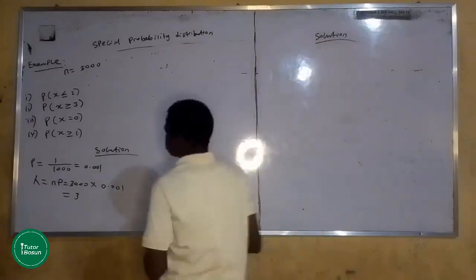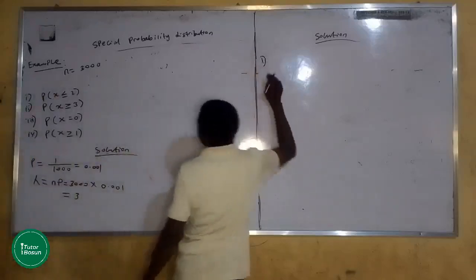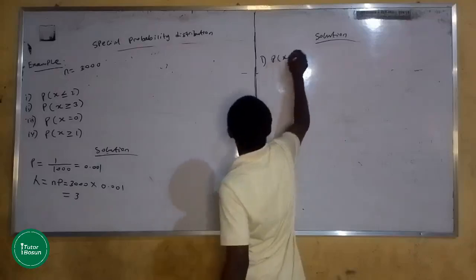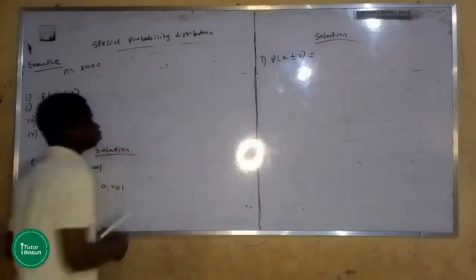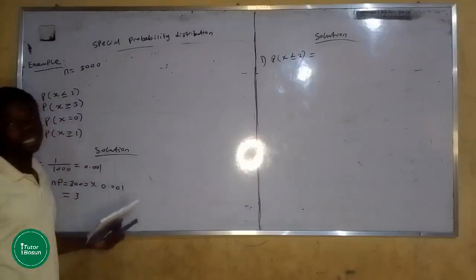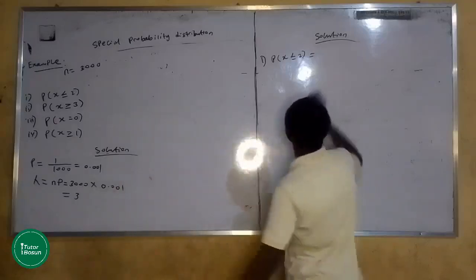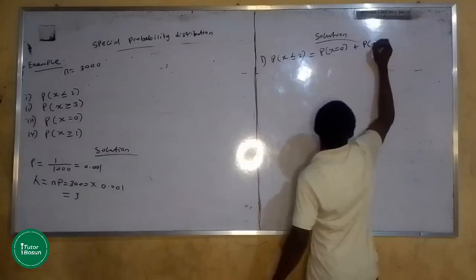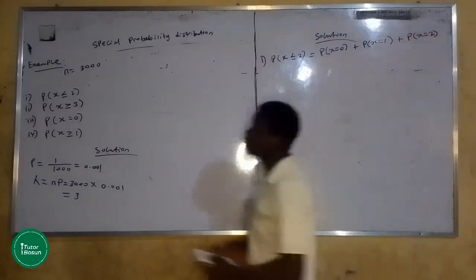Solution. The first one: the probability that x is less than or equal to 2. Since it is in inequality form, we can't use the formula directly. We need to break it down. It starts from x equals 0, plus the probability when x is 1, plus the probability when x equals 2. So we have been able to break it down successfully.